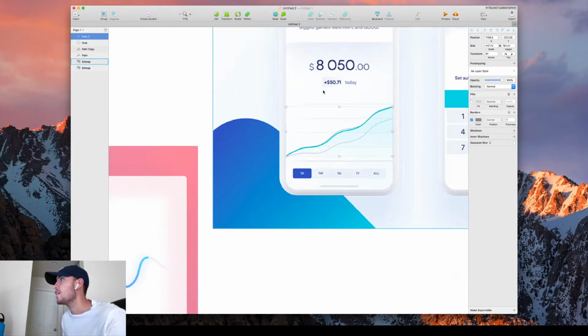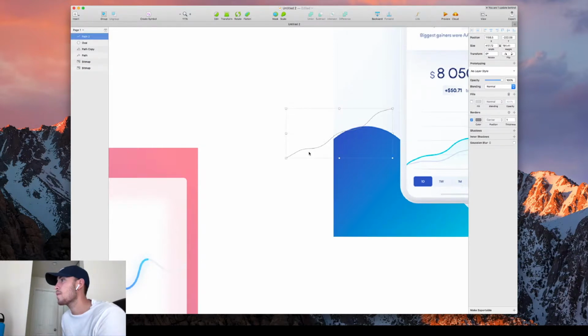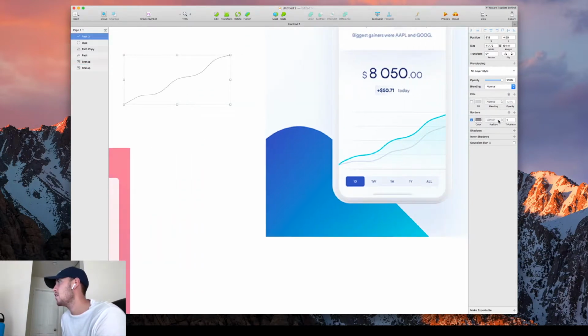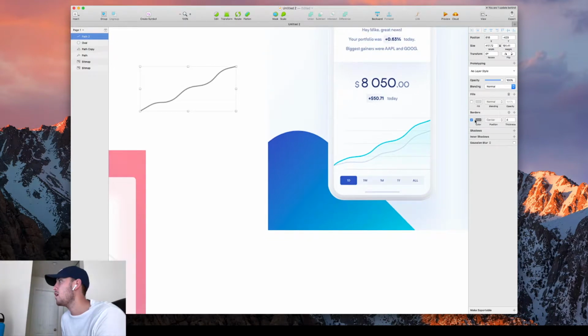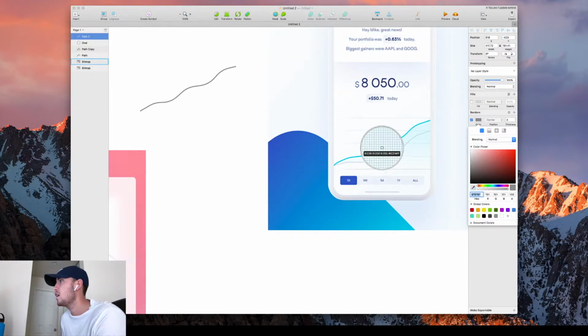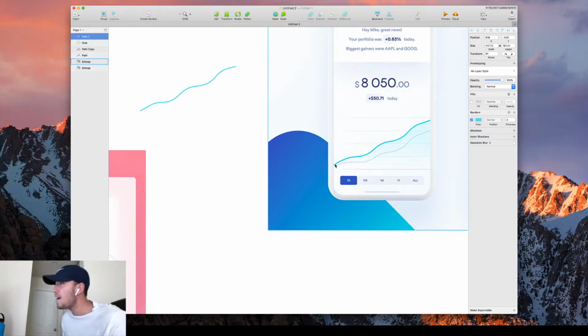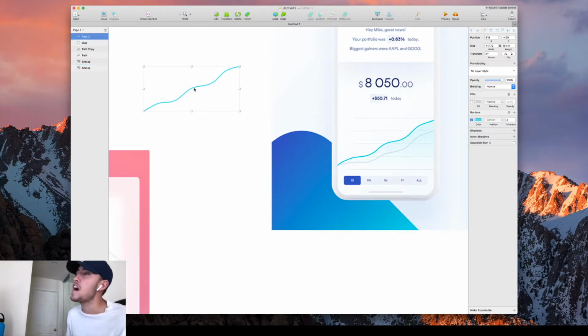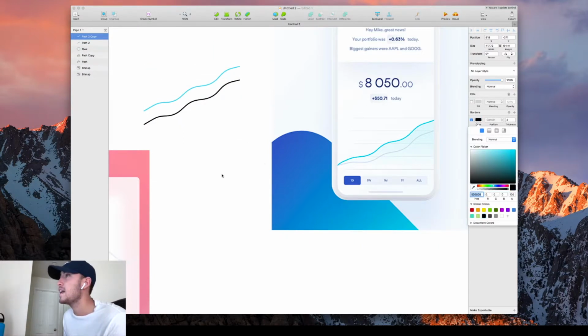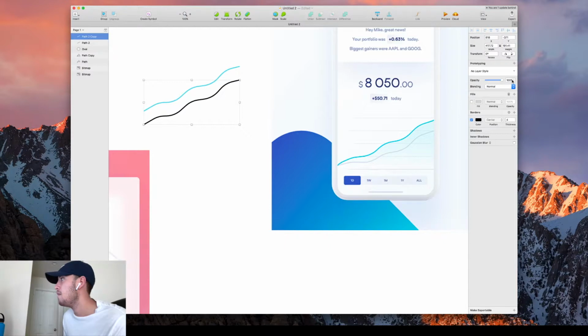Then the same thing for here. What I can do is I can come over here, I can make this about, I don't know, let's say four pixels thick. I can grab this color. They have this nice little, it almost looks like a direct shadow, right? There's no blur, it's just a direct shadow. I don't need to copy that color. I can actually just make it black and bring it down to like 5, right?